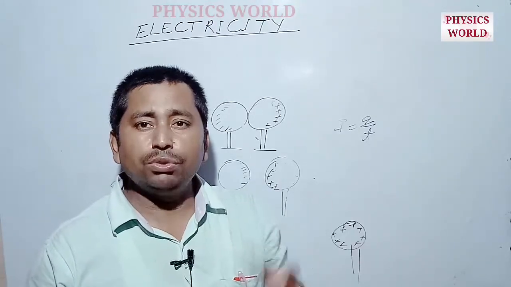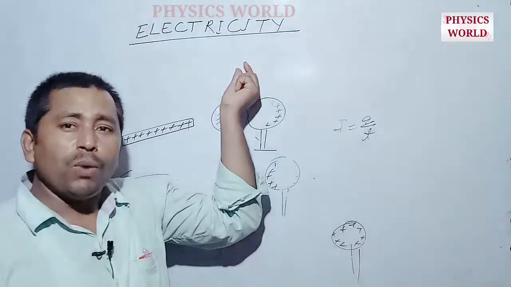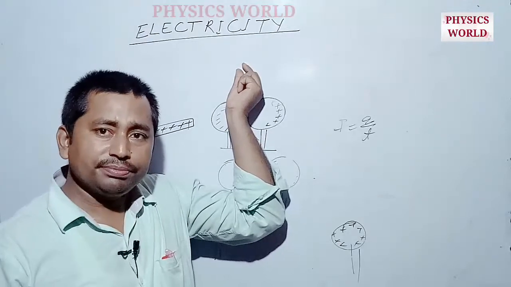So electric potential can be defined by a simple concept. Suppose we want to bring a single positive charge plus q naught from infinity to any point. What will be the amount of work done?